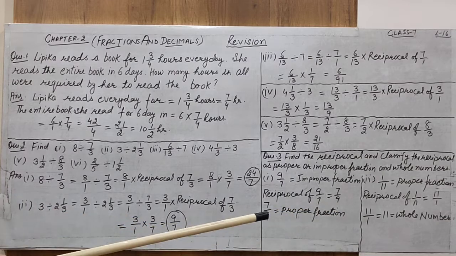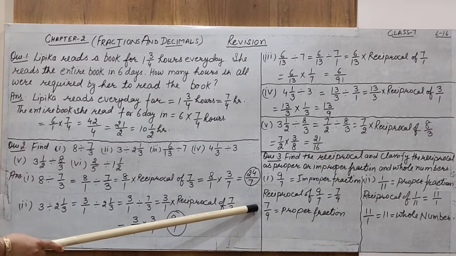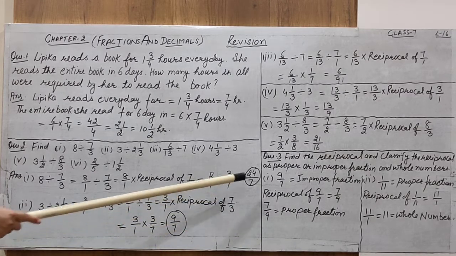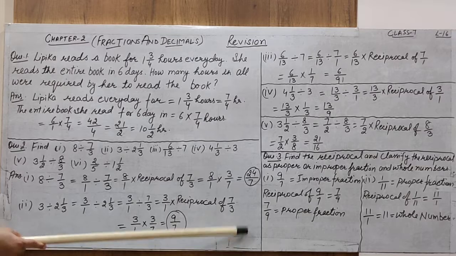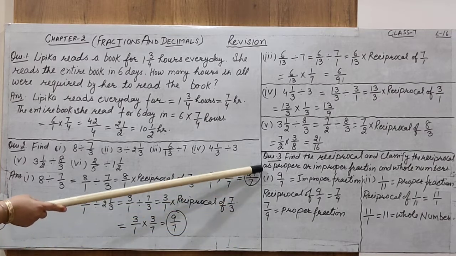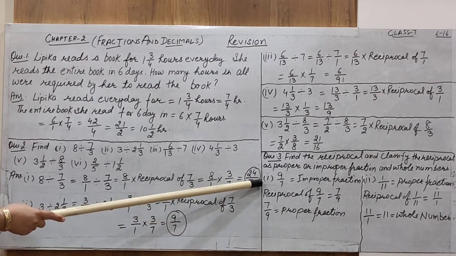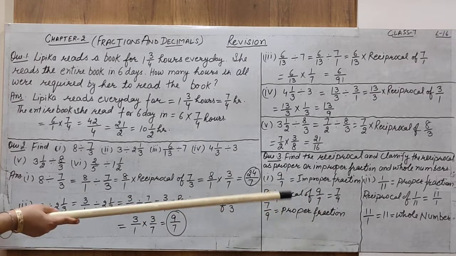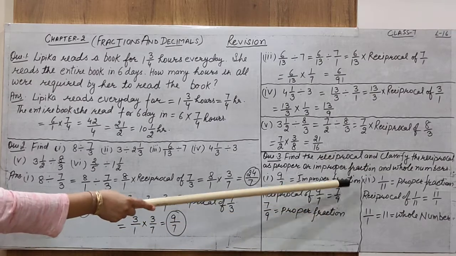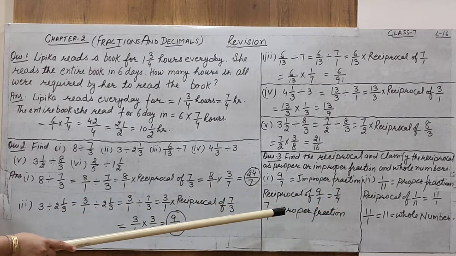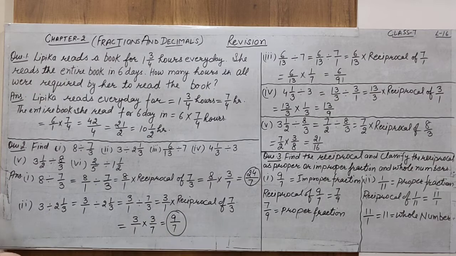Now classify or categorize this. In 7 by 9, the numerator is less than the denominator. Opposite to that, so this is a proper fraction. Alright, you have to do this kind of question. One student asked me this question as a query on WhatsApp. So this is the process: you write down the question, find its category, that is whether it is proper or improper or a whole number, then find the reciprocal of that number. Change the numerator into the denominator and the denominator into the numerator. Then find the category or classification of the reciprocal.